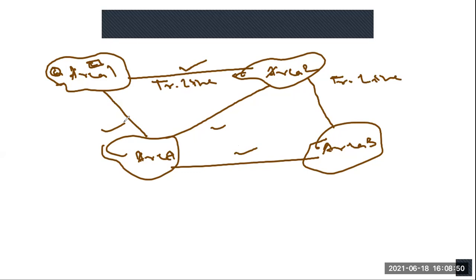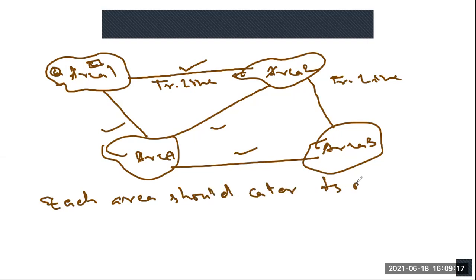So that means the areas are interconnected through lossy transmission lines. Now, what will happen when these areas are interconnected through these lossy transmission lines? Each area is supposed to cater to the load of its own area. So each area should cater to its own connected load.